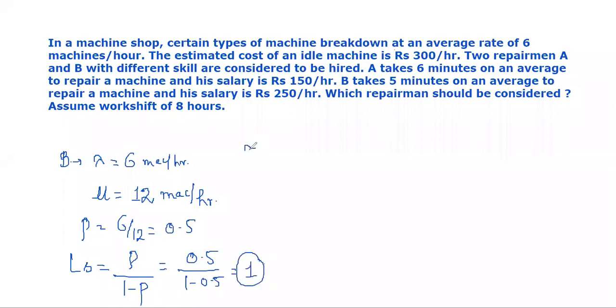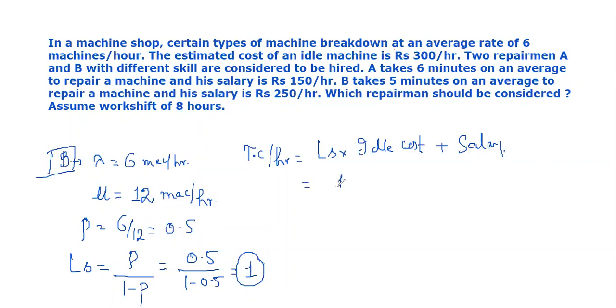As far as the total cost is concerned, total cost per hour will be LS into the idle cost plus salary. In this case we don't multiply the salary with number of workers. In the previous case we used to multiply the salary with the number of workers, but here it is a single worker, either worker A or worker B. There is no group of workers, that's why the salary stays as it is.